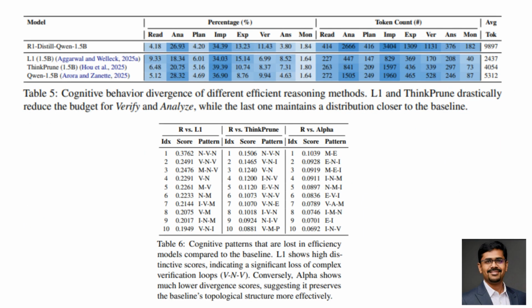Here's a key pitfall the paper highlights. Efficiency tuning doesn't just shorten reasoning, it selectively removes episodes. Most methods cut verification and monitoring first. That makes models faster, but it also removes self checks. You get fewer loops and more brittle answers.